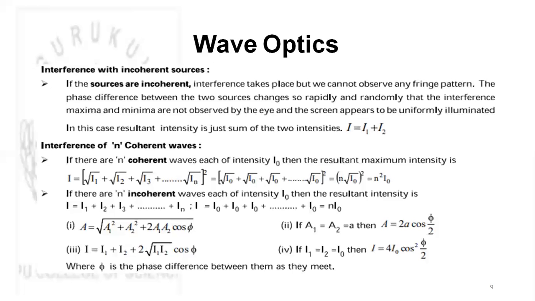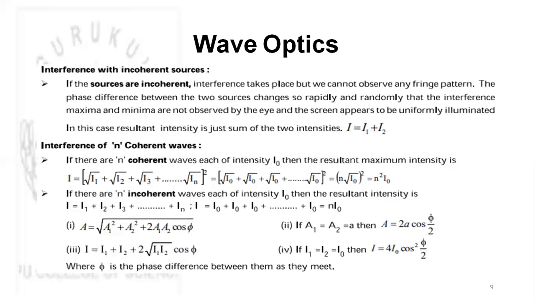The interference of n coherent waves, here he has given you: I equals root I1 plus root I2 plus root I3 plus so on till root In, whole square, which will be further n square times I naught. If there are n incoherent waves each of intensity I naught, then the resultant intensity is I equals I1 plus I2 plus I3 plus so on till In, so it will be n times I naught.